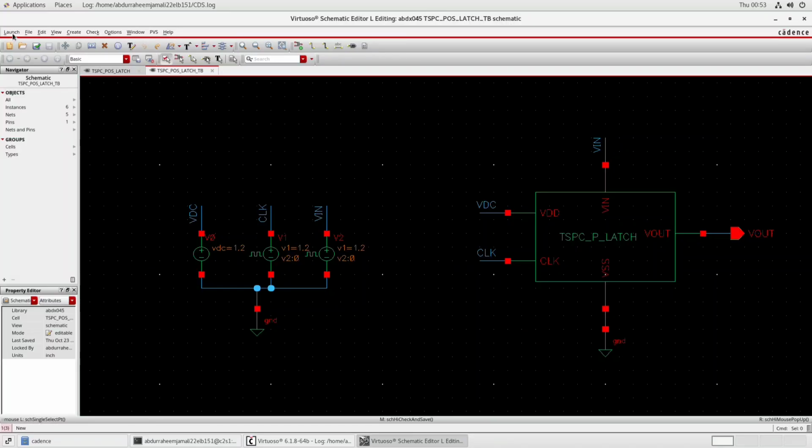towards the simulation part. So let's simulate. For simulation, we have to click launch and ADEL.